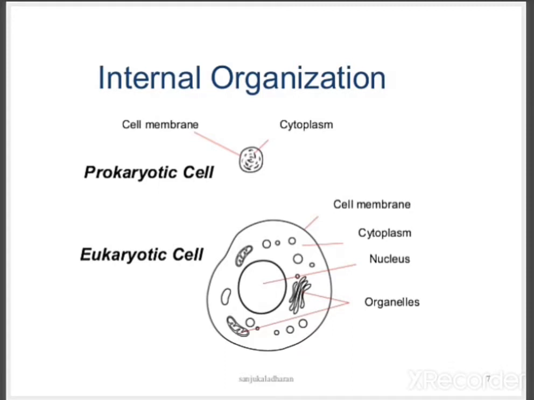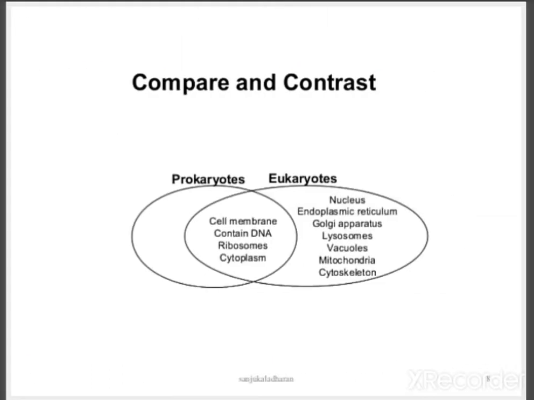Coming to the internal organization, cells are mainly composed of two types: prokaryotic cells and eukaryotic cells. Cell membrane and cytoplasm are common in both. Already in microbiology we have discussed prokaryotic and eukaryotic cells, no? So you can write that difference here, that's enough. The common features are that both have a cell membrane, contain DNA, ribosomes and cytoplasm.